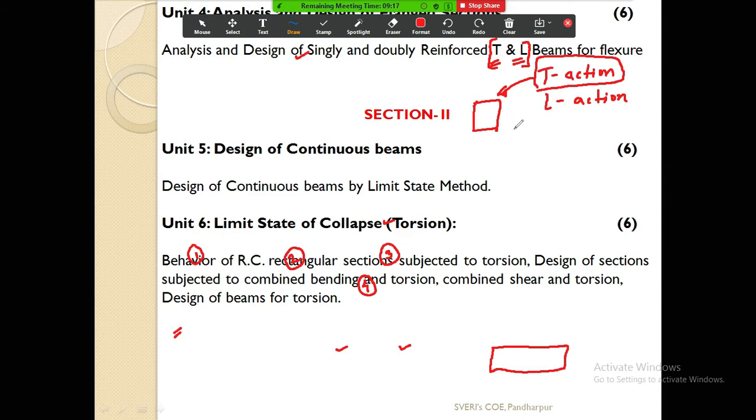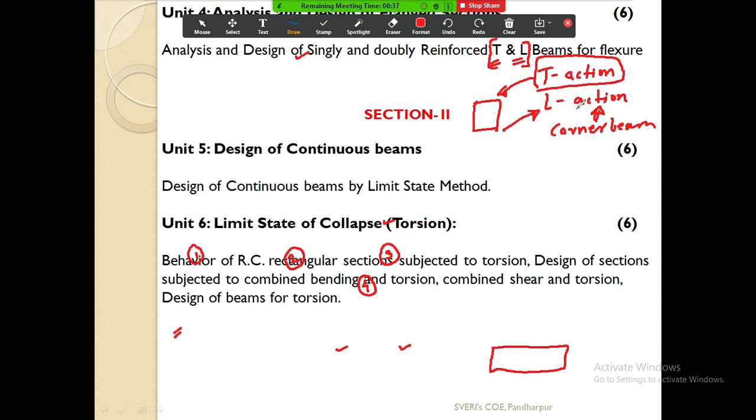In some beams, L action is there. What is T action and what is L action, we will see later on. Those types of beams are called L beams when there is L action. Normally corner beams are L beams, normally corner beams are designed as L beams. But be clear with this: for T and L beams, the cross section is not the shape of T or L. Their cross section is rectangular only. Like in the previous unit, unit number 3. What are we going to do in unit number 3?